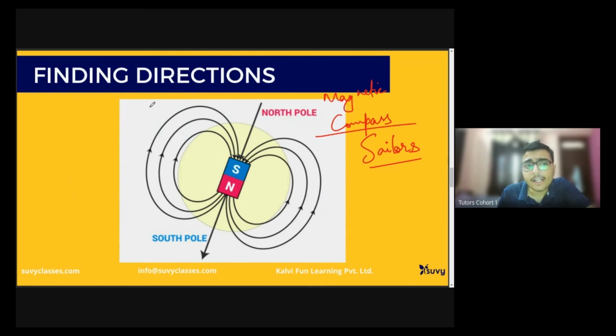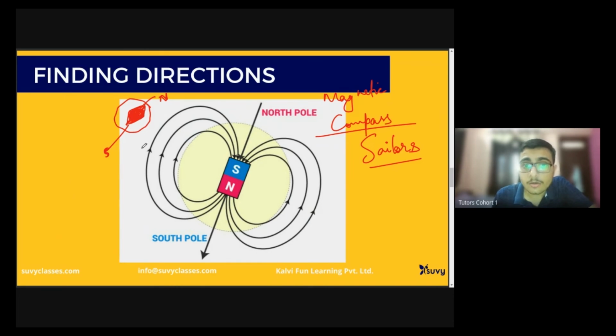Because the magnetic compass needle is itself a magnet. Again, my drawing is not good. So assume this is a north pole, and this is a south pole. It's a magnetic needle.